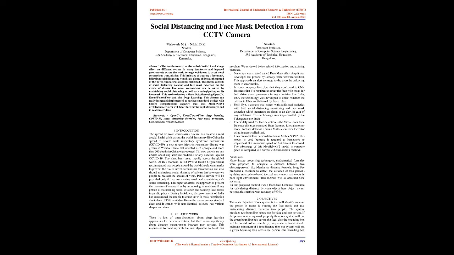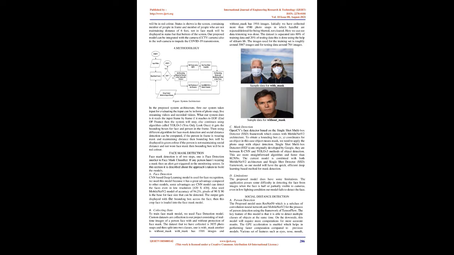Limitations. Many image processing techniques and mathematical formulae were proposed to compute the distance between two objects or persons, like the Manhattan distance formula. Zhongbi proposed a method to detect the distance between two persons using a smartphone-based thermal rear camera that works in poor light environments. This method obtained 81% accuracy. Our proposed method uses the Euclidean distance formula for calculating the distance between objects. Here objects means persons, and this method had an accuracy of 93%.